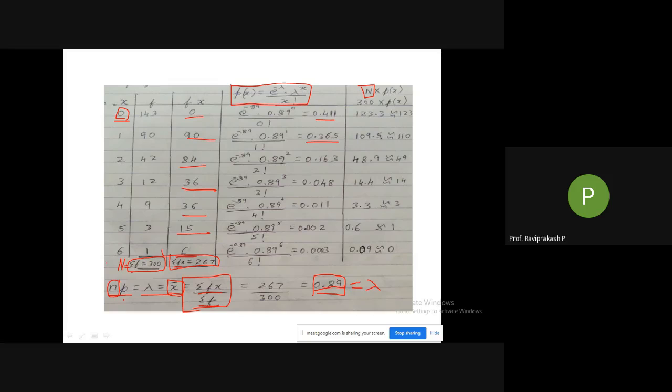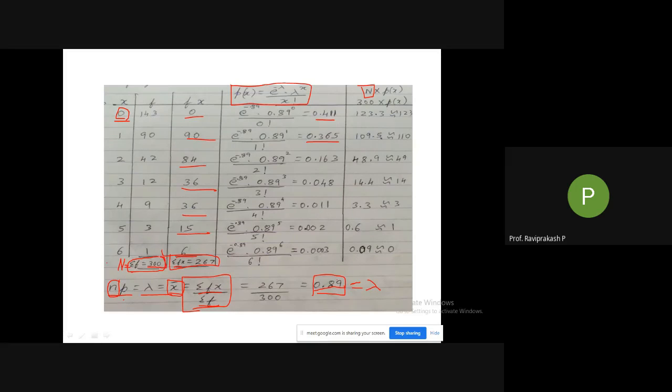Remember, capital N is equal to summation f. For this, if you see, this is small n. How many are there? 1, 2, 3, 4, 5, 6, 7. So small n is equal to 7 and capital N is equal to summation f, which is 300. We multiply whatever value we get here with 300, and then we need to round it off. When you add all these rounded off values, it should come to 300 only.